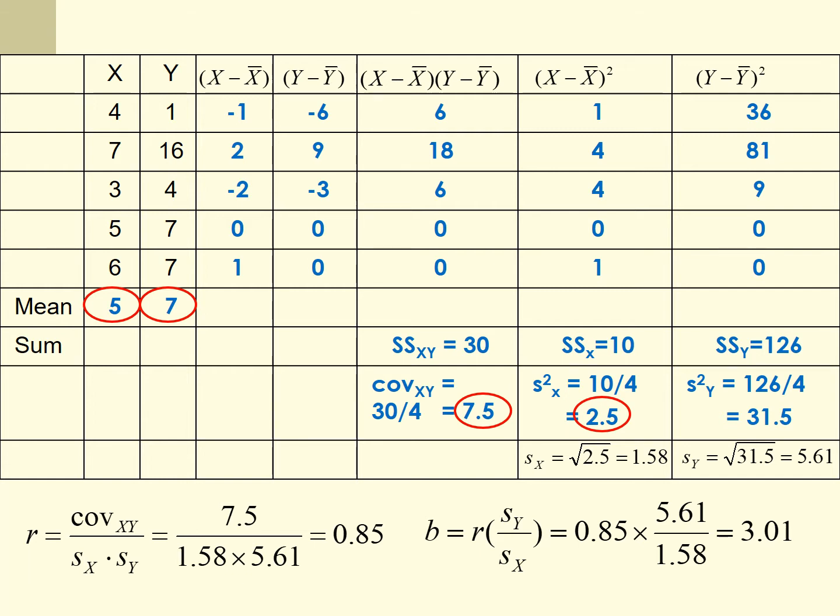From question 1, we got the b weight, which was 3.00, so these are very close to each other. The relationship between the regression coefficient and the correlation coefficient is that b equals r multiplied by the ratio of sy and sx.